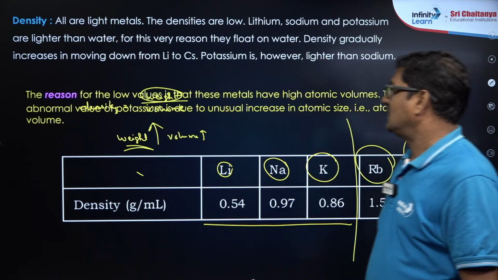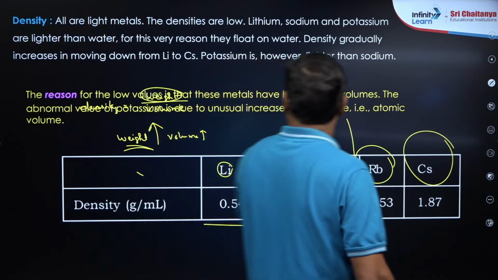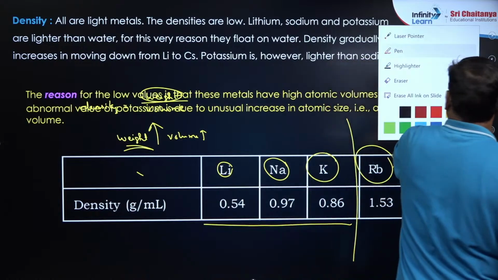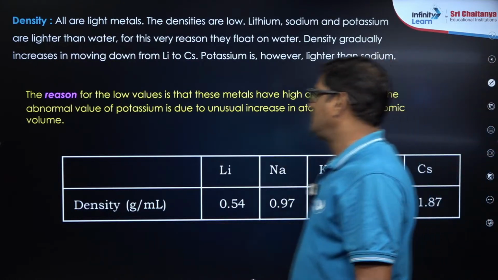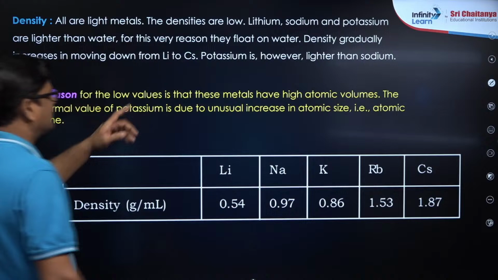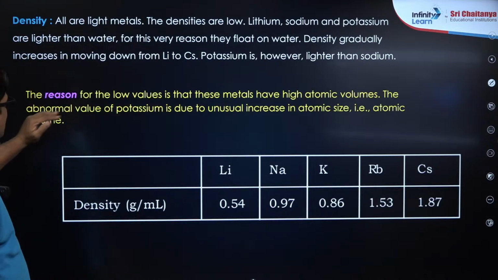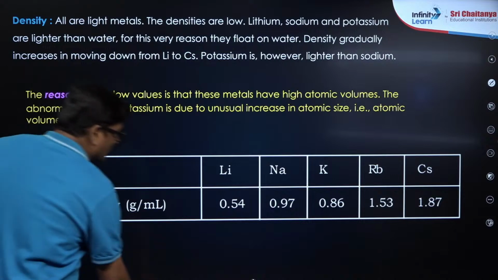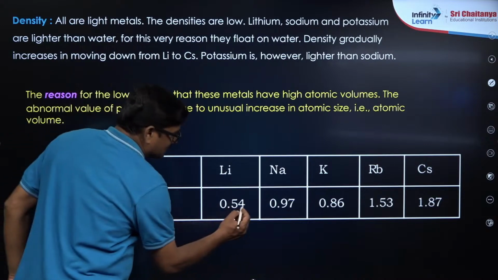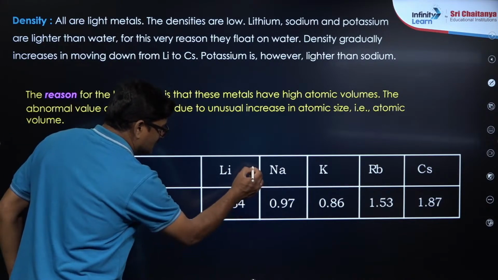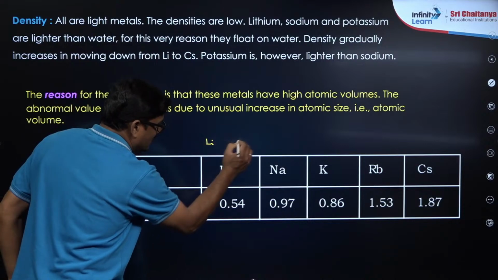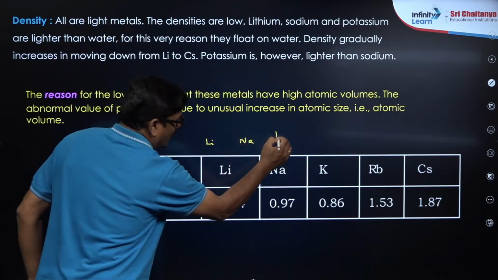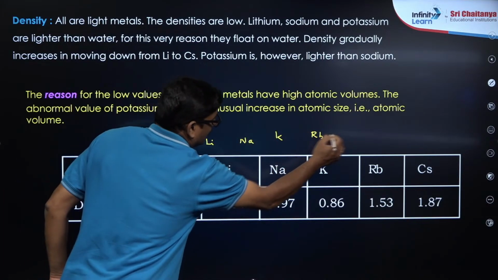The reason for the low values is that the metals have high atomic volumes. The abnormal value of potassium is due to unusual increase in the atomic size, the atomic volume. You can see lithium, sodium, potassium, rubidium and cesium.